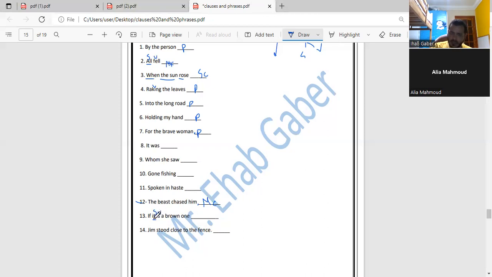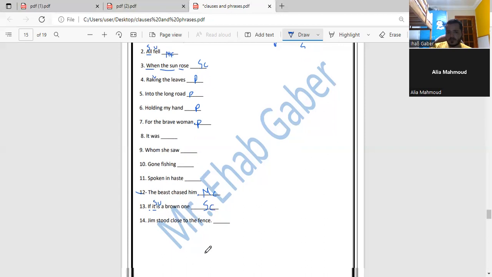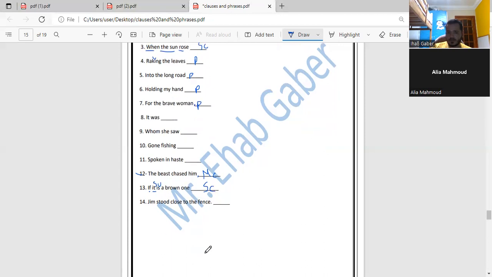The sentence starts with a connective from outside the FANBOYS, or a conjunction. So this is going to be a subordinate clause, SC. Do number 14. Jim stood close to the fence. It's a main clause. Yeah, this is a main clause.